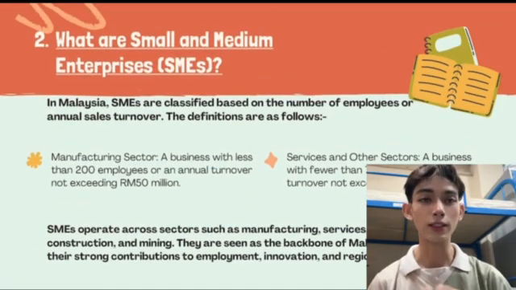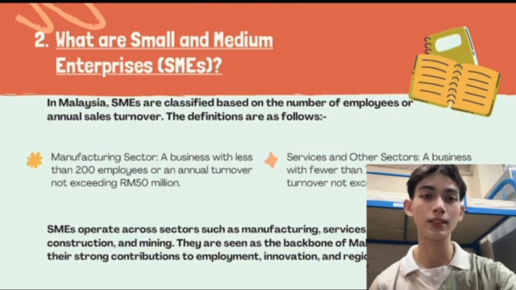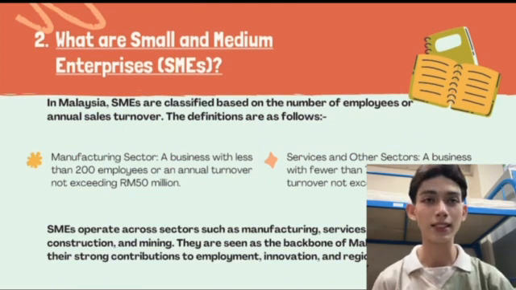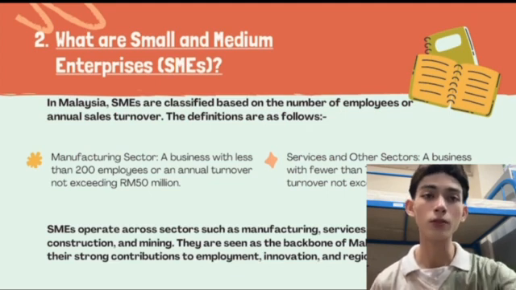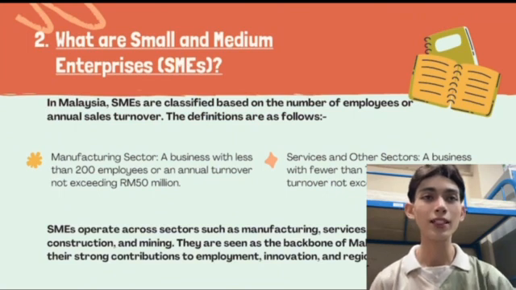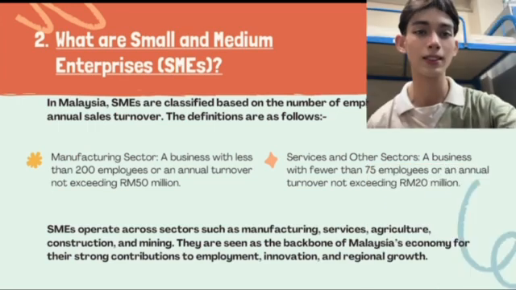So, what are small and medium enterprises? In Malaysia, SMEs are classified based on the number of employees or annual sales turnover. The definitions are as follows. Manufacturing sector: a business with fewer than 200 employees or an annual turnover not exceeding 15 million.